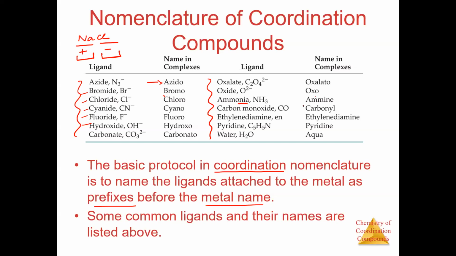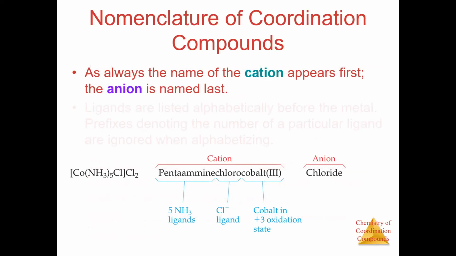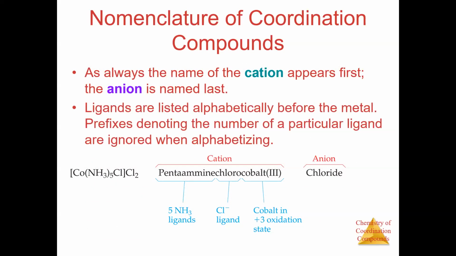Now, ammonia, NH3, it is amine with a double M. Carbon monoxide, it is carbonyl. Ethylene diamine, it is ethylenediamine. Pyridine is pyridine. Now, water is going to be aqua. Okay, so you have to keep in mind these names of ligands. That is more important. Now, let us move on to a different part here.